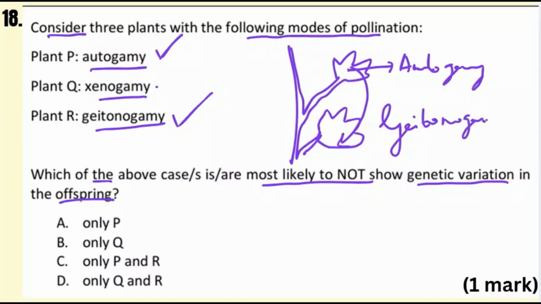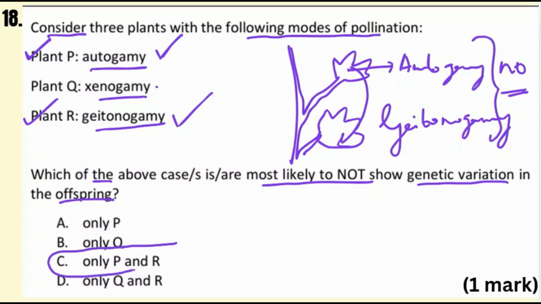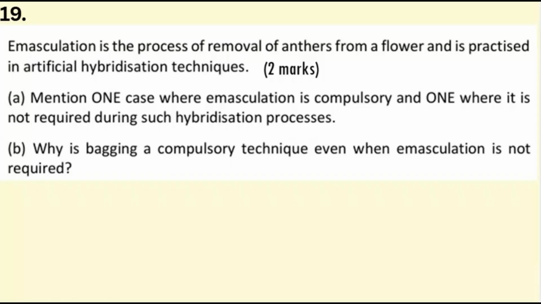So in this case, both show no genetic variation. So we have to choose which option it is. So P and R. That means option C is the correct answer. Only P and R.